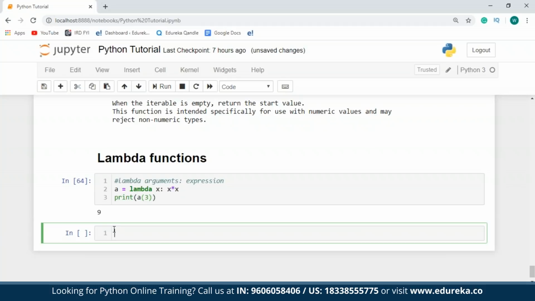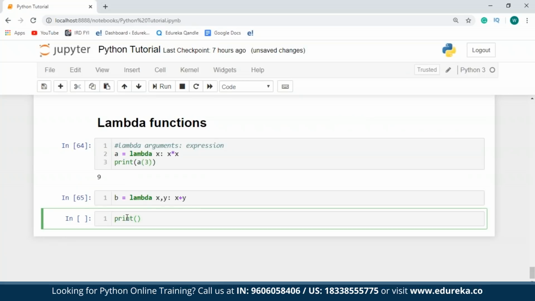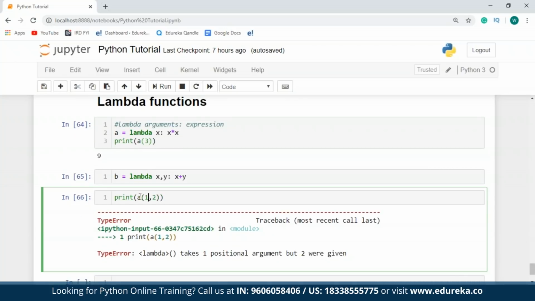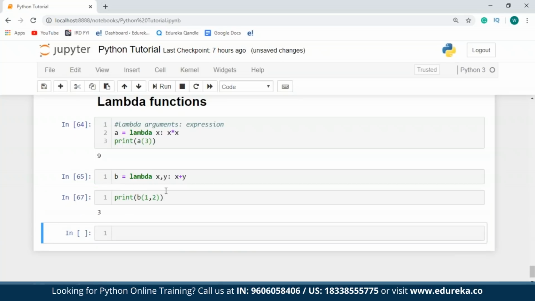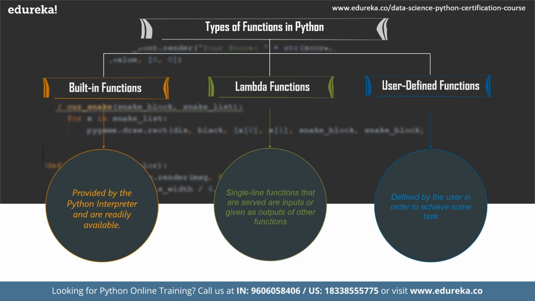Let me take another example with two arguments. I'll just say B equal to lambda x comma y, and I'll say print x plus y. I'll pass the parameters for x and y as 1 and 2. I'm sorry guys, instead of taking B of 1, 2, I took A of 1, 2. So here it is. I found the result for x plus y, which is 1 plus 2, and that is 3. So I've taken two examples over here, but please make a note that both the functions have a single expression. So now moving on towards user-defined functions.